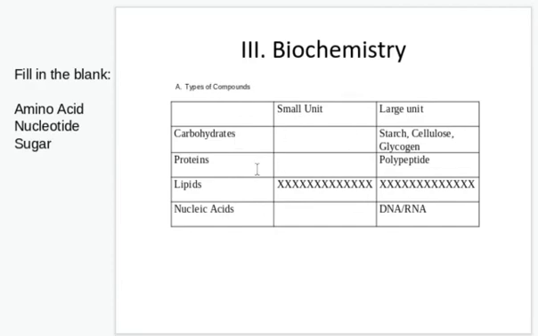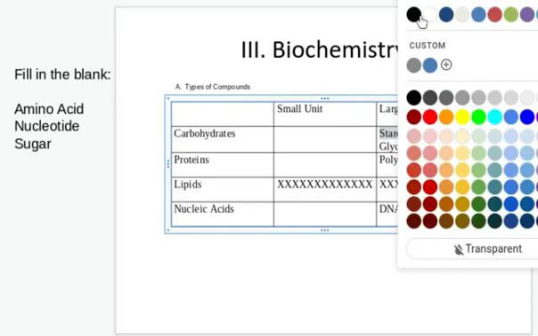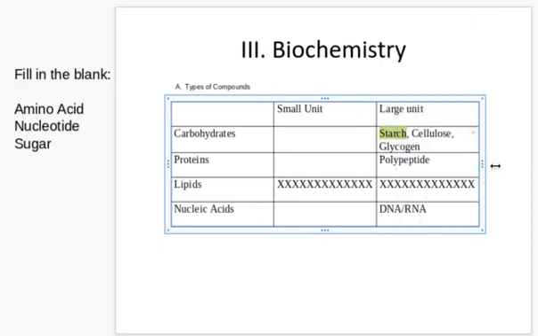Now, lipids, you really don't need to know for the Regents. So we're going to just ignore those for this review. But the others come in a small unit that repeats and a large unit. Okay, and I've put here in the table the large units. Carbohydrates include starch, cellulose, and glycogen. Starch is the most tested.